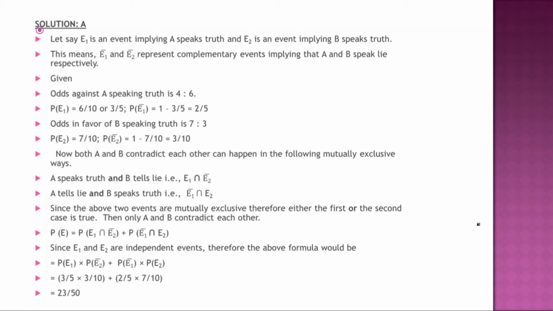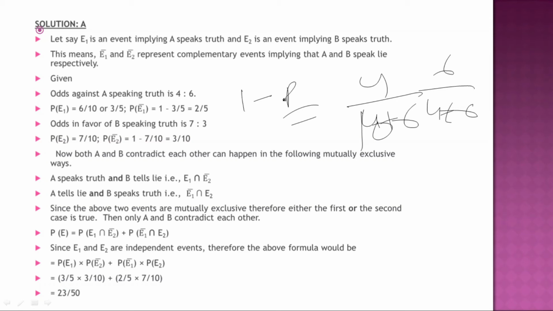If E1 says truth, definitely the complementary event E1 will be lie. That is the most important part of the discussion. This is something logical; for probability questions you can use this. So given odds against A speaking truth are 4 by 6, and P(E1) is equal to 6 by 10. How am I getting the 10? Because this is 4 plus 6, so it is 6 by 10, and I am taking 1 minus P(E), that is what is coming.